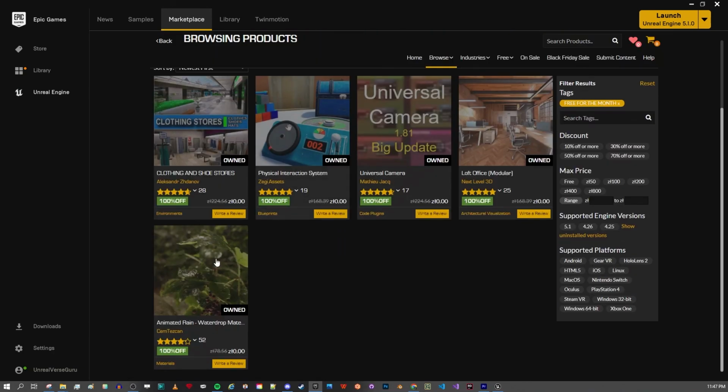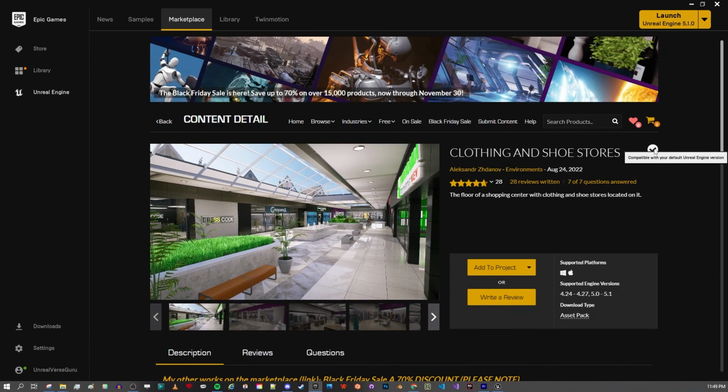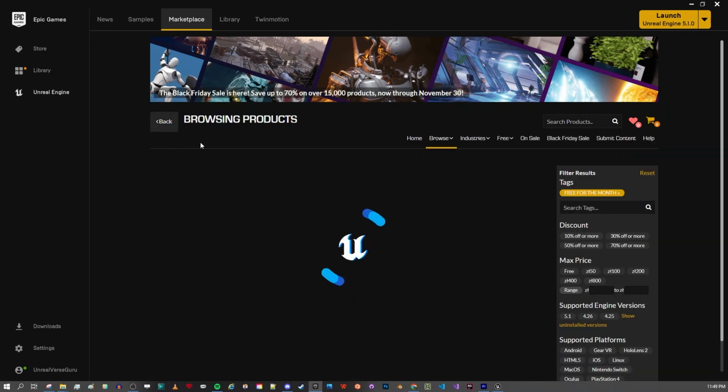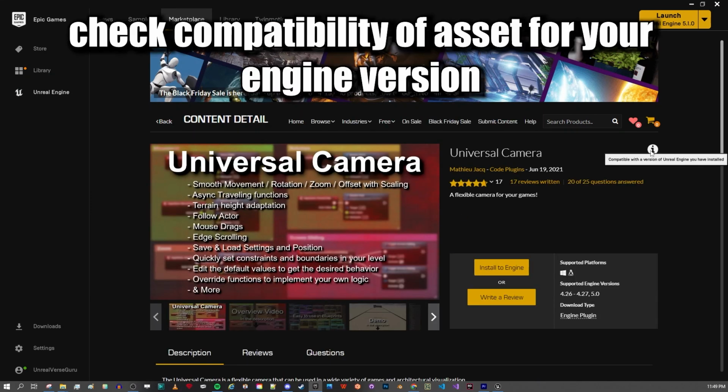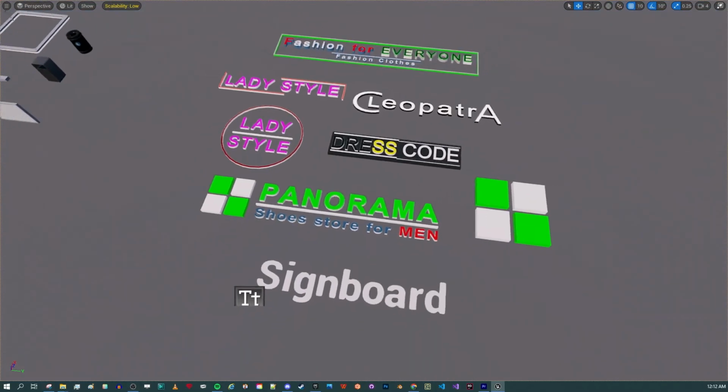One important aspect of assets and plugins from the marketplace is compatibility with the Unreal Engine version. We don't really know which assets are going to be compatible with UEFN. It's going to be kind of hard to guess right now, but in the future I'm going to try to give you a little bit of information on which ones you're going to be able to use. So for now let's just stick to briefly mentioning assets that you can get for free from the marketplace.